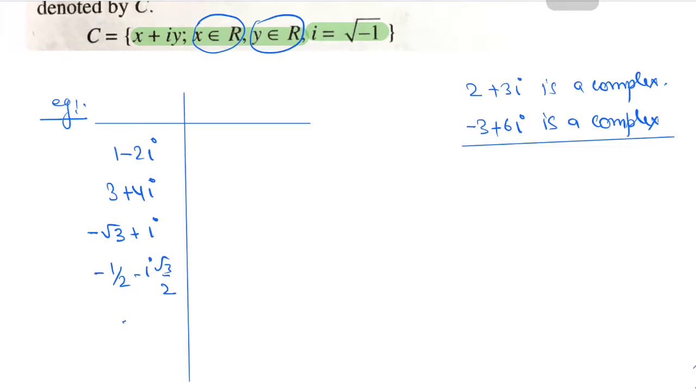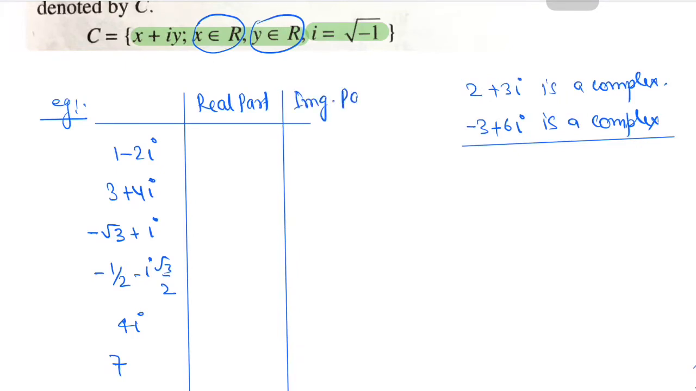If I write 4 iota, this is again a complex number, having its x part, that is the real part, 0. If I write only 7, it has its imaginary part, that is the part that comes with iota, equal to 0. So every complex number has some real part and it has some imaginary part.